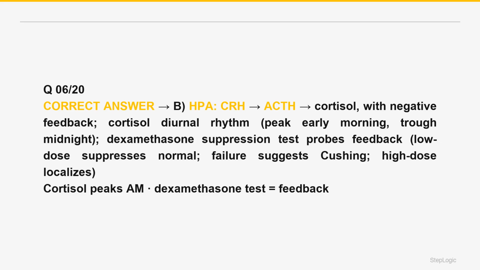The HIGH dose test then helps localize the cause. A pituitary ACTH-secreting adenoma, Cushing disease, usually suppresses with high dose, retains some feedback, whereas ectopic ACTH or adrenal tumors do not suppress. The CRH-ACTH-cortisol axis with its morning peak diurnal rhythm and the feedback-based dexamethasone test is correct.